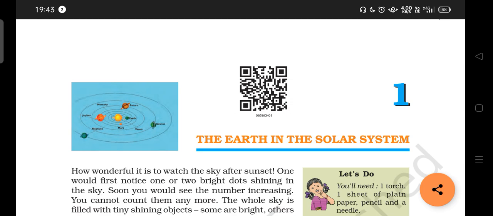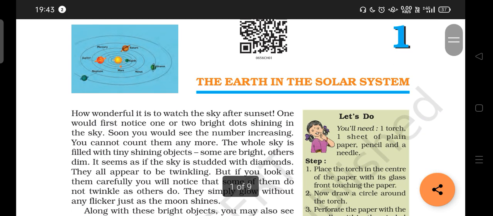Today we are going to discuss the topic, the Earth in the Solar System, in your geography textbook. This is on page number 1. We are going to cover this lesson today. Please pay attention. This is all about our solar system and how our planet Earth is placed in the solar system. That's what we are going to study. Before that, a small introduction about the lesson.